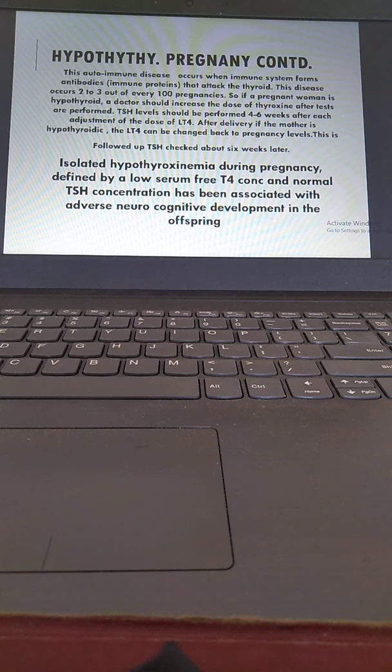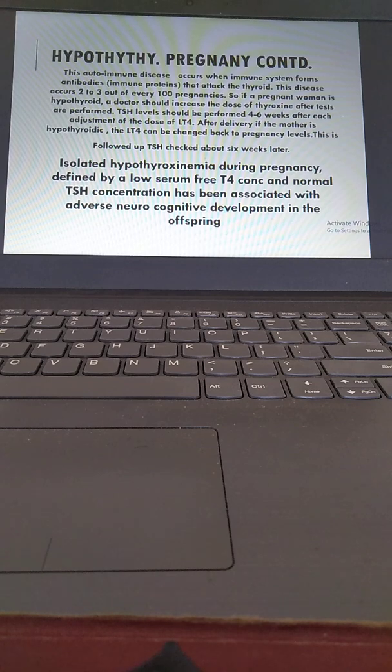So this autoimmune disease occurs when the immune system forms antibodies, that is immune proteins, that attack the thyroid. This disease occurs in 2 to 3 out of every 100 pregnancies. If we have 100 pregnancies, 2 to 3 women are affected because of this autoimmune disease. So if a pregnant woman is hypothyroid, a doctor should increase the dose of thyroxine. If a patient is already on thyroxine, we have to increase the dose after tests are performed.